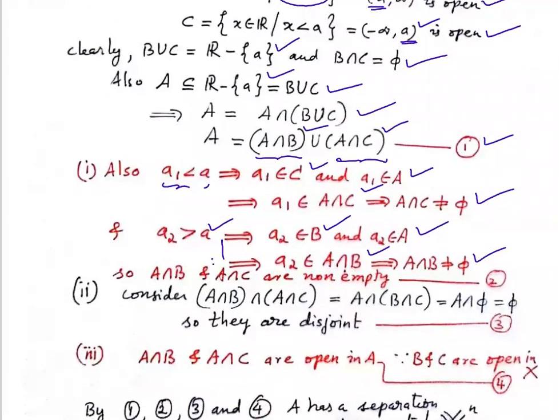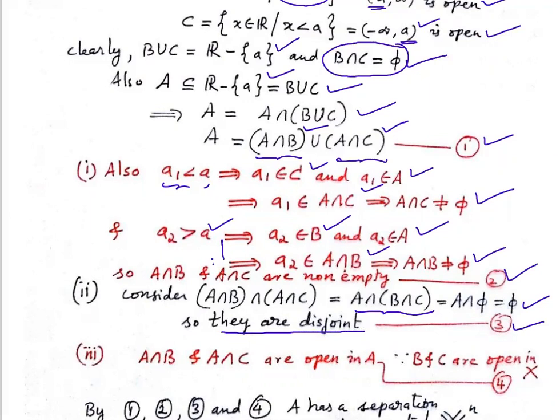Now, we'll prove that they are disjoint. So, consider the intersection of A intersection B and A intersection C. That is nothing but A intersection B intersection C. A is common, so A is taken out and a bracket here. And we know that B intersection C is null. So, A intersection null set is null. So, therefore, A intersection B and A intersection C, they are disjoint. Call it equation 3.